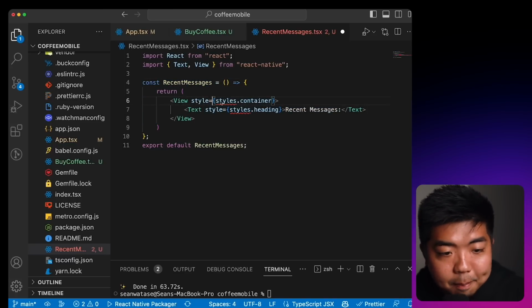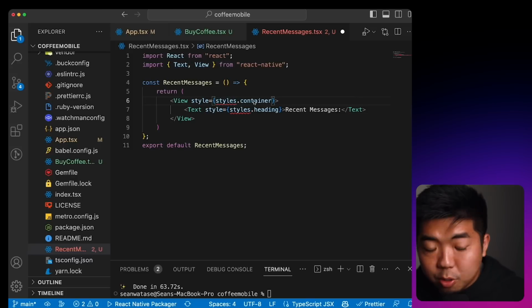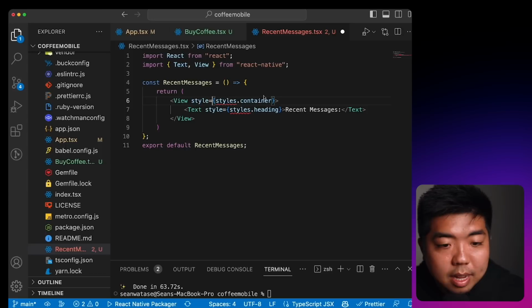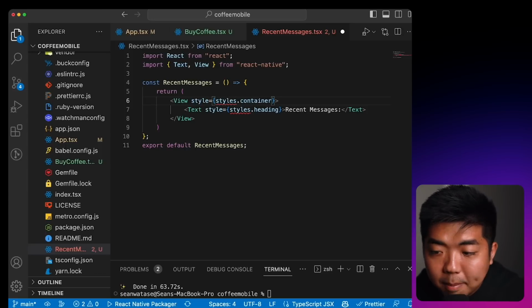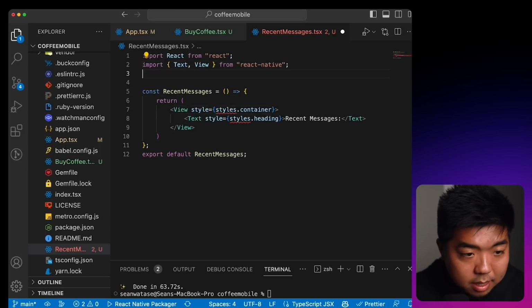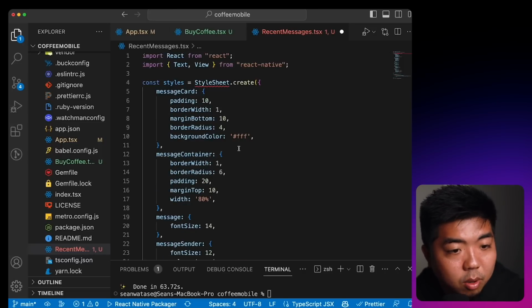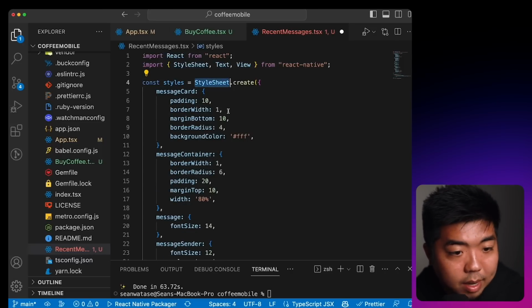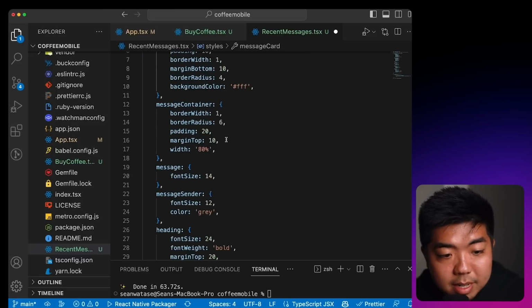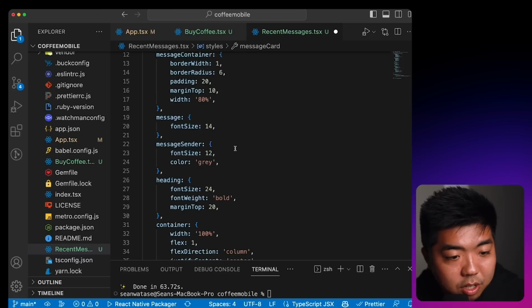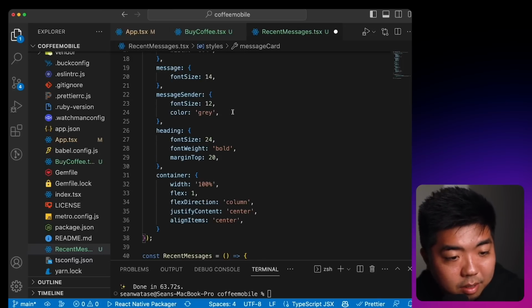And again, I am creating my own styles here. You can feel free to create whatever styles you want. So the title here is just going to display recent messages. I'm going to just paste in the styles here. So for this one, I am creating a message card, setting some padding and borders around it. We have our message container, our message, the sender of our message, heading, and then setting the container as well.